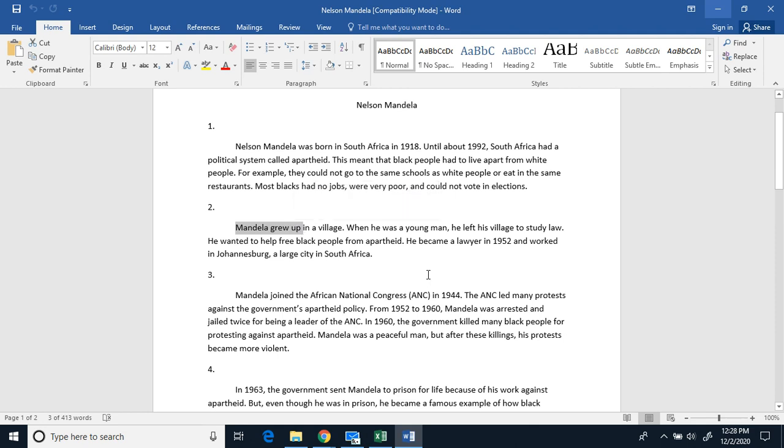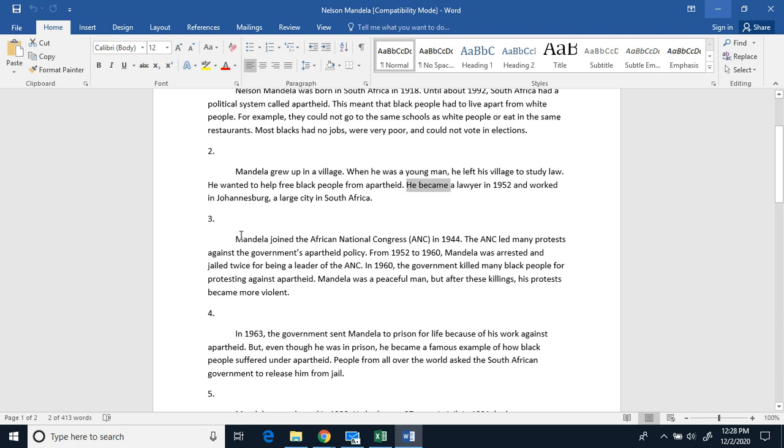Mandela grew up in a village. When he was a young man, he left his village to study law. He wanted to help free black people from apartheid. He became a lawyer in 1952 and worked in Johannesburg, a large city in South Africa.